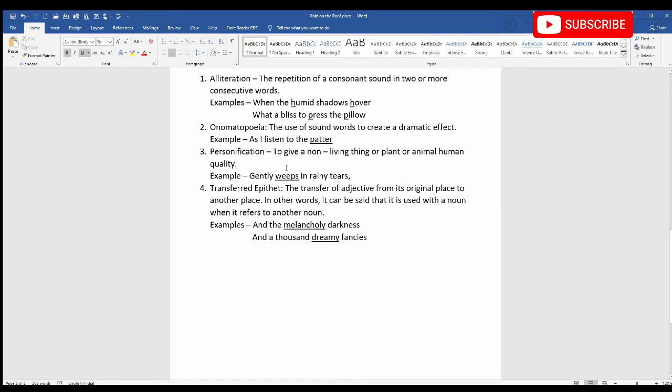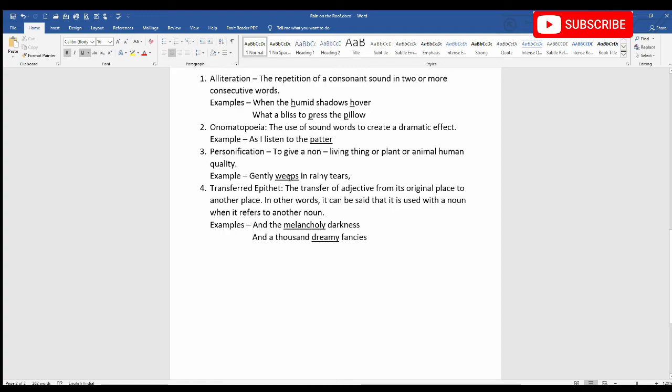When a non-living thing is given a human quality, or a plant or an animal is given a human quality, we can say that the figure of speech is personification. For example, gently weeps in rainy tears.